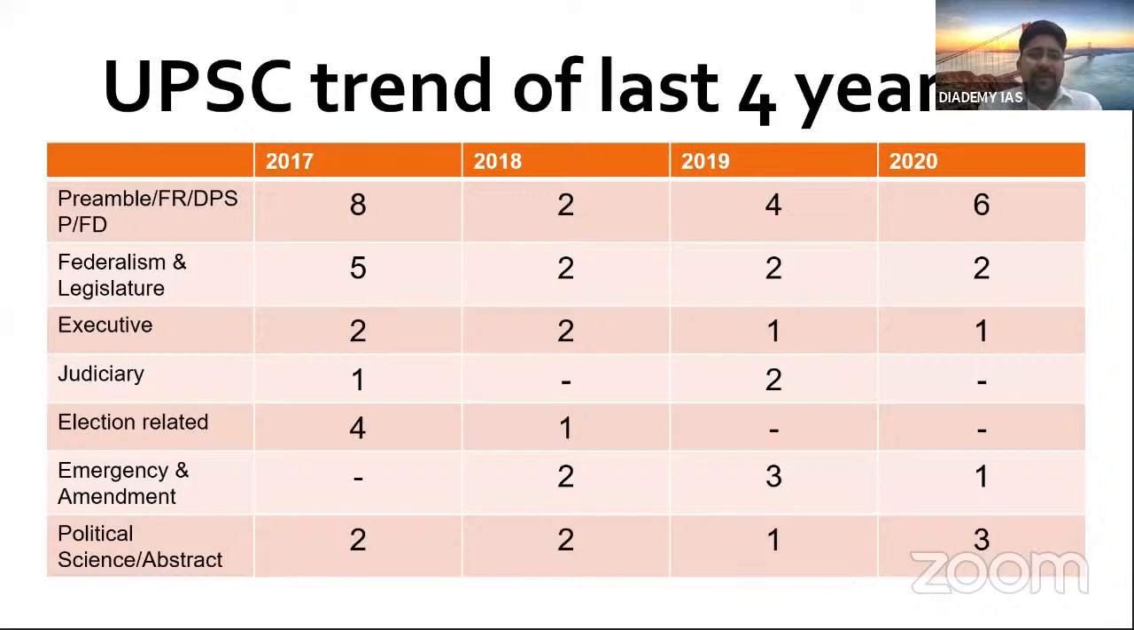Then federalism and legislature: 5 questions in 2017, 2 questions in 2018, 2 questions in 2019, again 2 questions in 2020. So you can see there is a kind of consistency, 5, 2, 2, 2 in federalism and legislature. Sometimes the question is asked from Lok Sabha, sometimes from the state legislature, sometimes about the Speaker of Lok Sabha or the Chairman of Rajya Sabha.